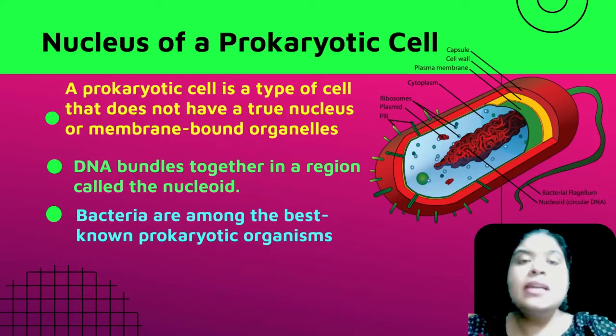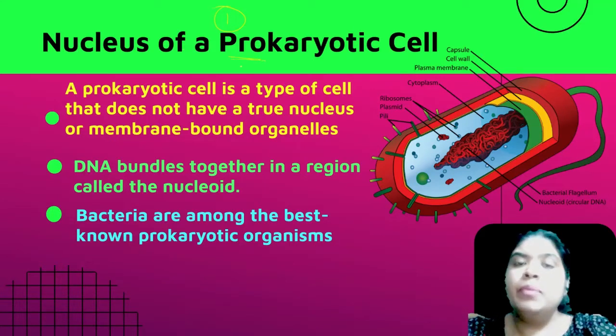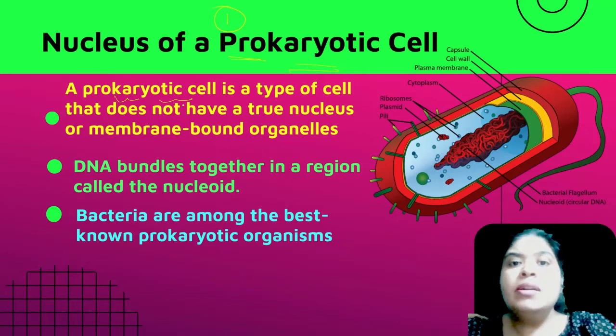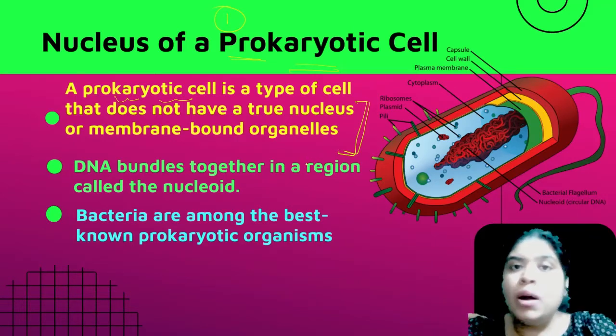Okay. Now let us first understand the first cell which we talked about, which is the prokaryotic cell. All right, as I mentioned, pro means before and karyon is nucleus. So, before a well-defined nucleus was developed. So we can see that a prokaryotic cell is a type of cell which does not have a true nucleus. When I say that, it means that it doesn't have a true membrane-bound nucleus.